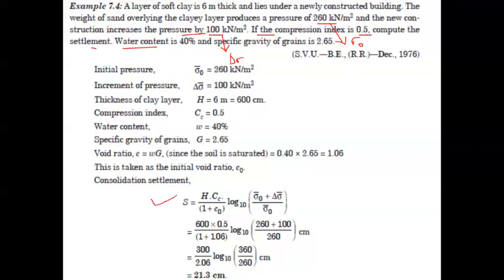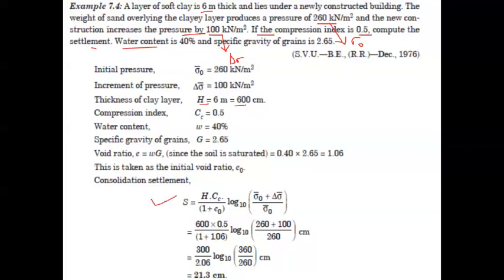So let us have this particular form of the equation: Sc is equal to H Cc divided by 1 plus e naught into log of sigma naught plus delta sigma divided by sigma naught, to the base 10. This form you need to remember. H is the thickness of the compressible strata, which is the thickness of the soft clay layer, 6 meter, that is 600 centimeter.